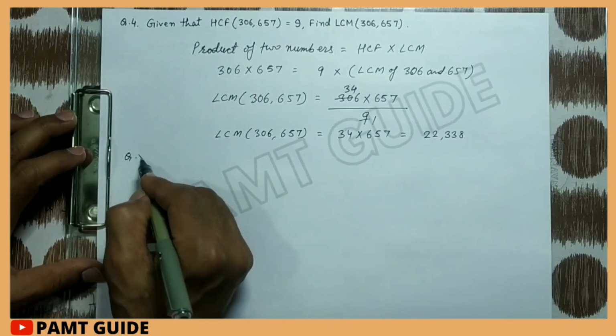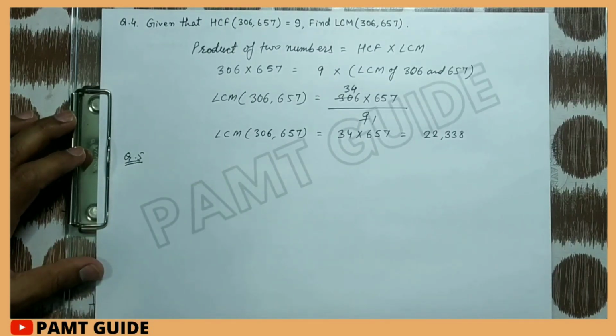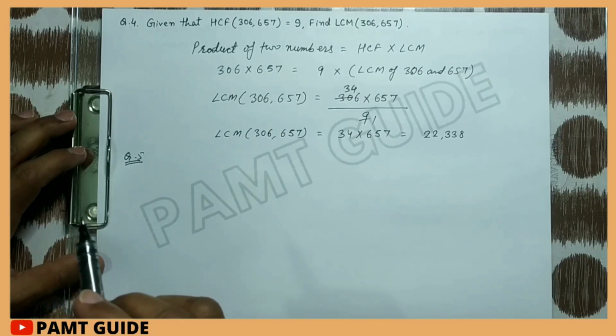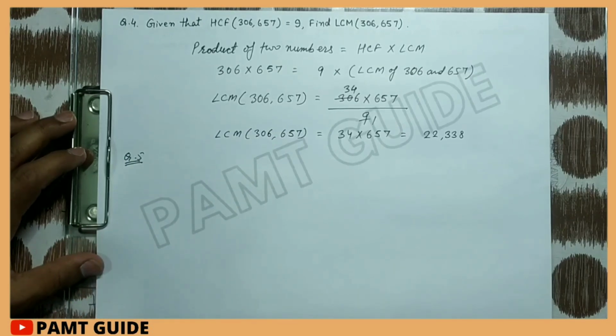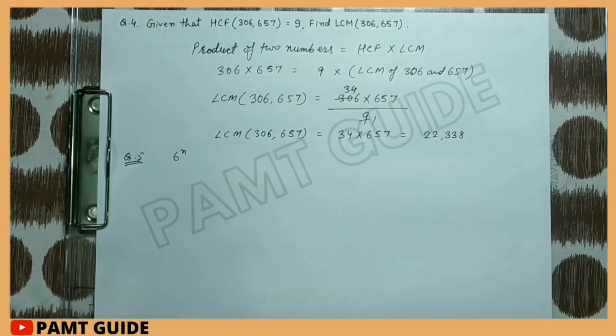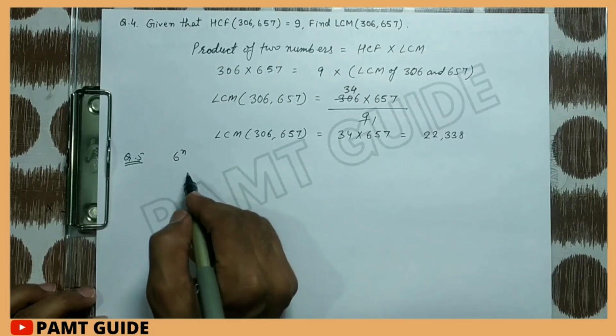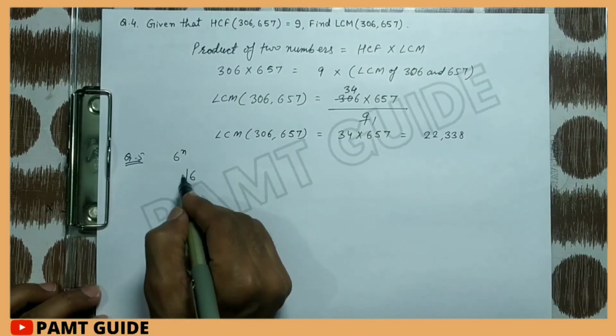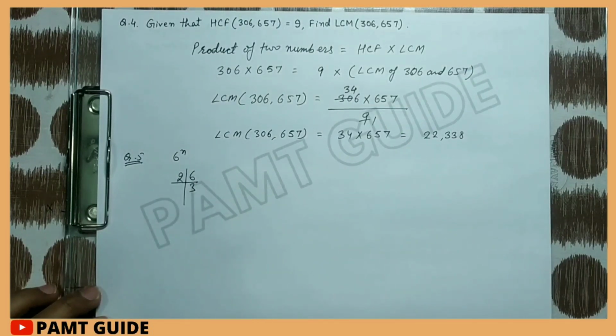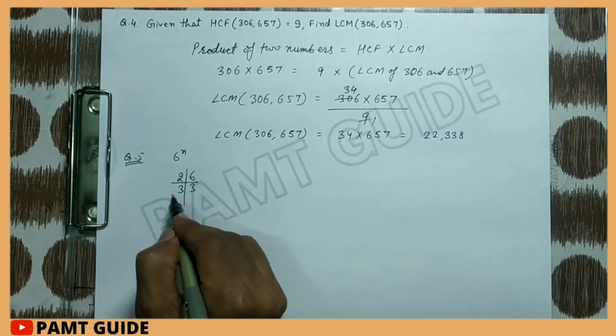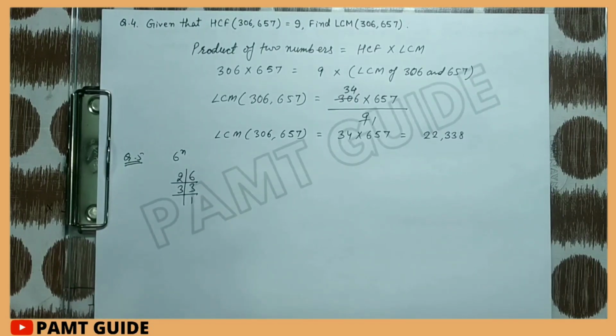Now question number 5. We have to prove whether 6 to the power n will end with 0 or not. First of all, we find the prime factors of 6. 2 threes are 6, 3 ones are 3.